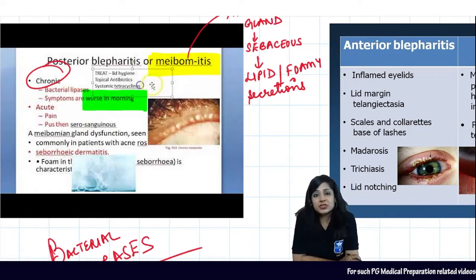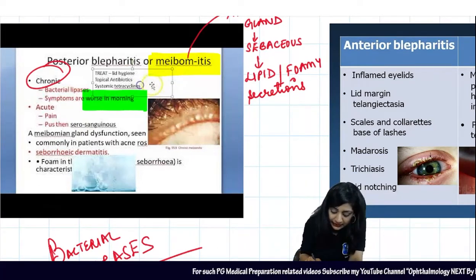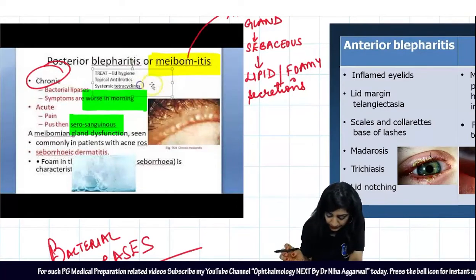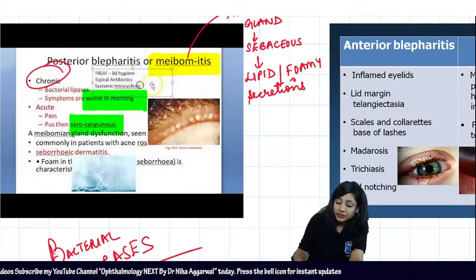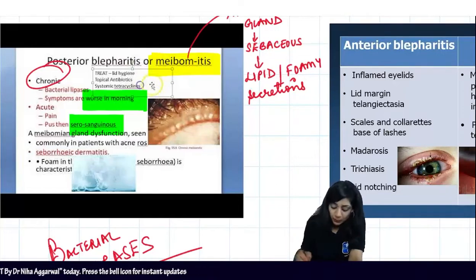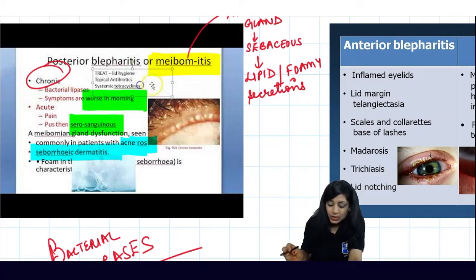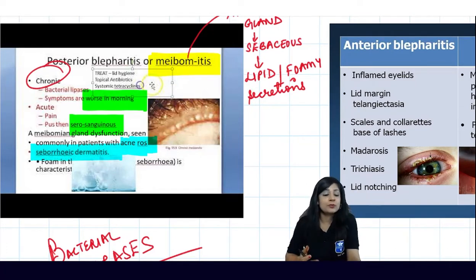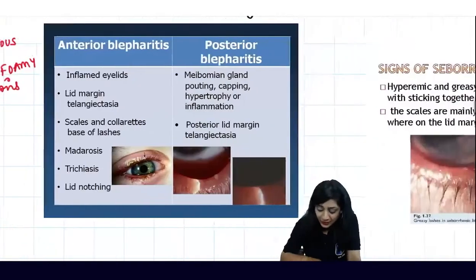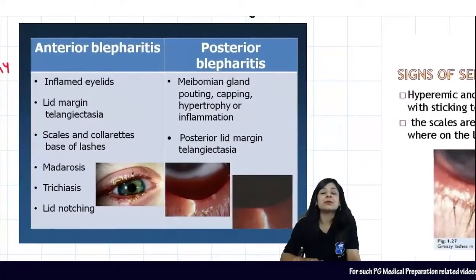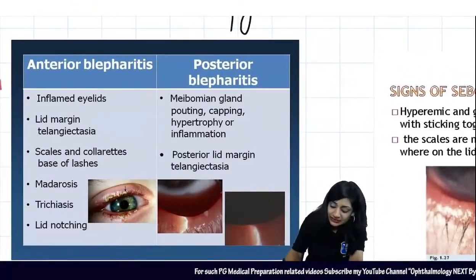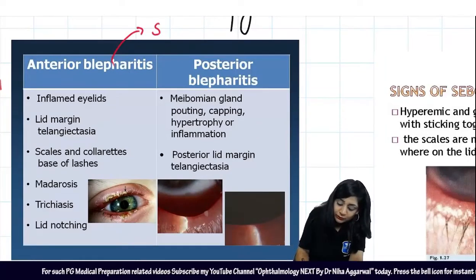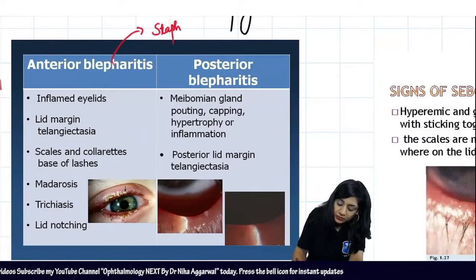The other presentation could also be acute, but then it could be serosanguinous. Then a very, very important thing which is also given in the question is that this meibomitis is very, very common in patients of acne rosacea and seborrheic dermatitis. So acne rosacea, they have already given foamy secretions. They have given you the involvement of meibomian gland. So first and the last impression remains your posterior blepharitis only. Now, another important thing where you can compare the anterior blepharitis and posterior blepharitis. Anterior blepharitis is most commonly caused by Staph aureus. So that is given in the question itself also.